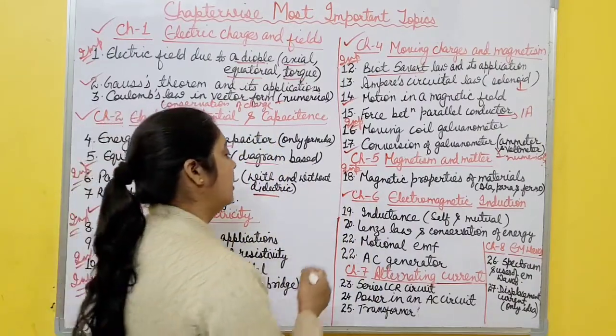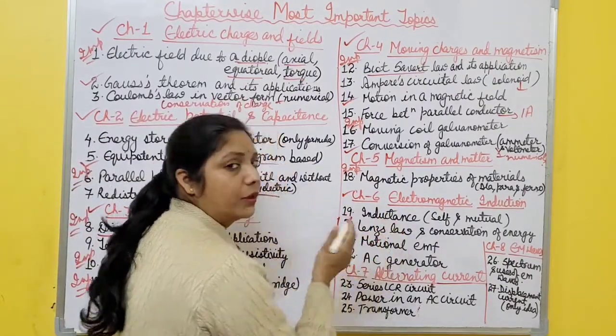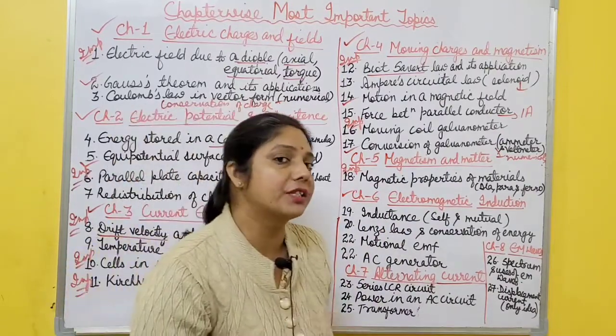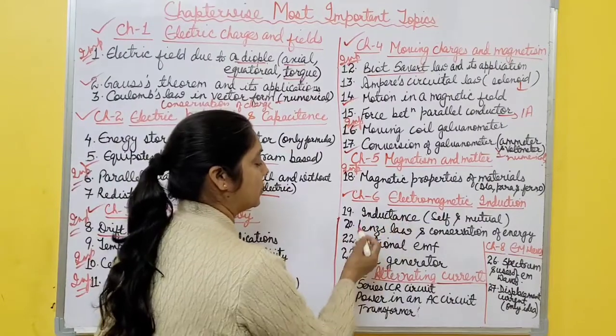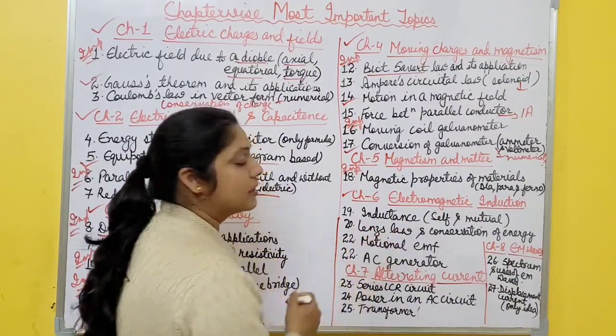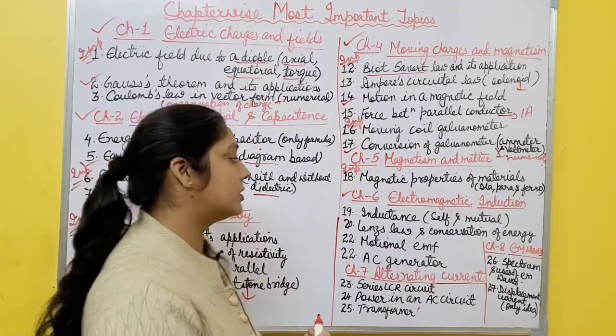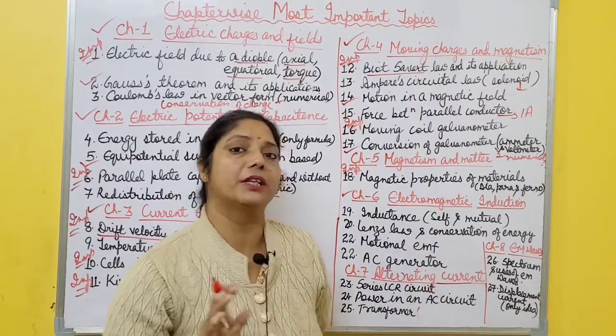Then the next chapter 6, electromagnetic induction. In this one, the first important topic is inductance. What is self-inductance? What is the expression for self-inductance? Then mutual inductance, the expression for mutual inductance, and sometimes numericals also come. Then the next one is Lenz's law and conservation of energy. What is Lenz's law? How is it applicable according to conservation of energy?